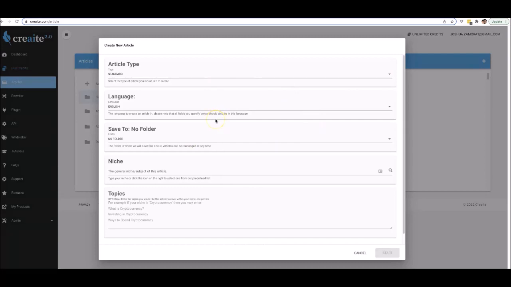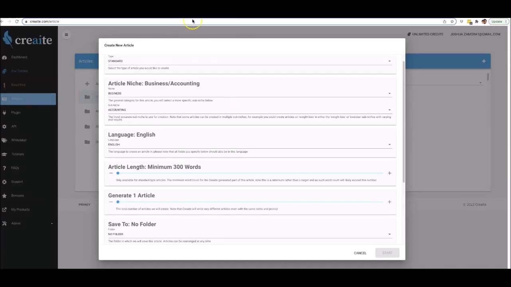Now, like I mentioned, the biggest difference between 1.0 and 2.0 is, number one, we completely overhauled the entire AI engine that creates content for you. So we've got a much bigger, better, and faster artificially intelligent engine that's going to be writing your content for you. And because we have a new and improved AI engine, that means that we can now write for any niche as well.